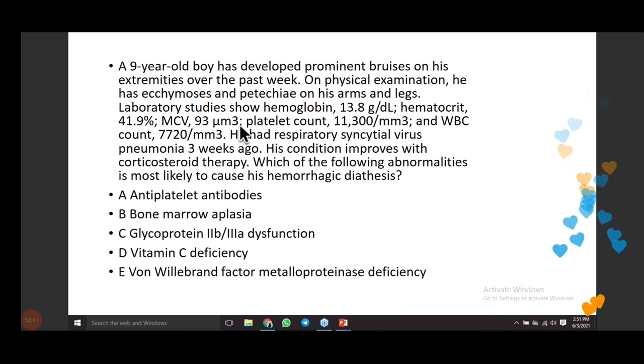Then we had discussed that patients usually have a history of viral infection, so this is viral pneumonia 3 weeks ago. The third thing was that he improves on corticosteroid therapy, and we have read that patients with ITP are given corticosteroid therapy. The answer is A, that is antiplatelet antibody.